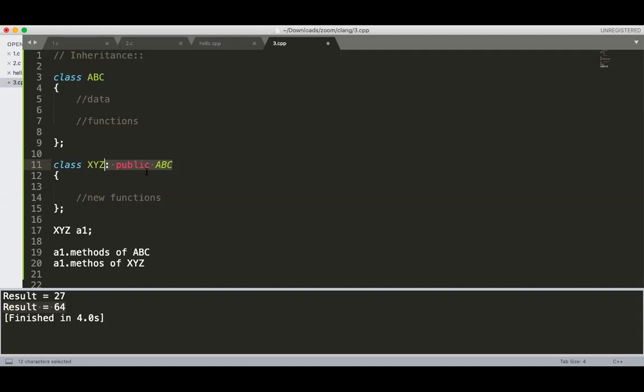Those properties not inherited from your parent are called private properties. Private properties and data. The private things of the parent class are not available inside the derived class. Remember that. So whatever is declared private in class ABC will not be available in the XYZ class.